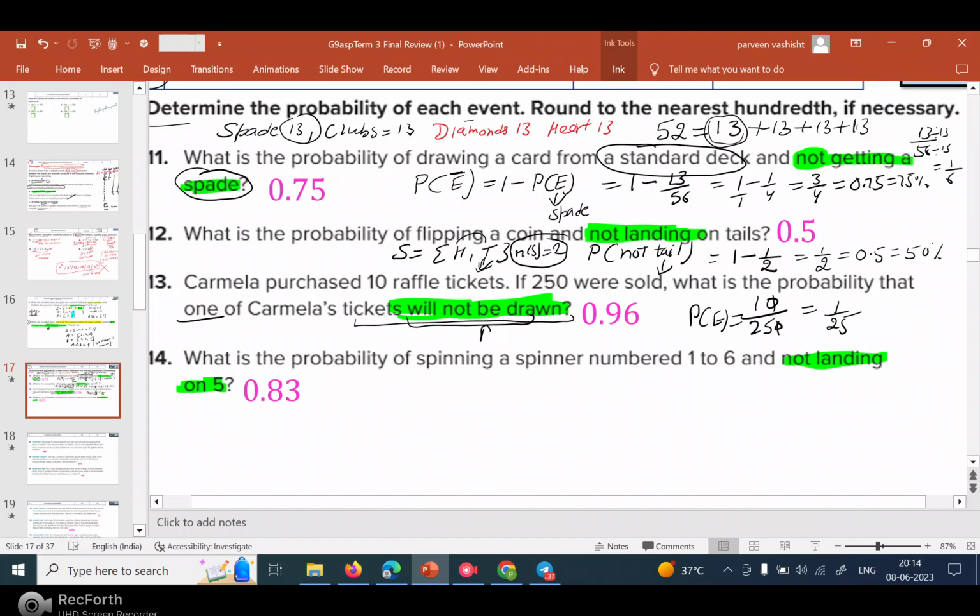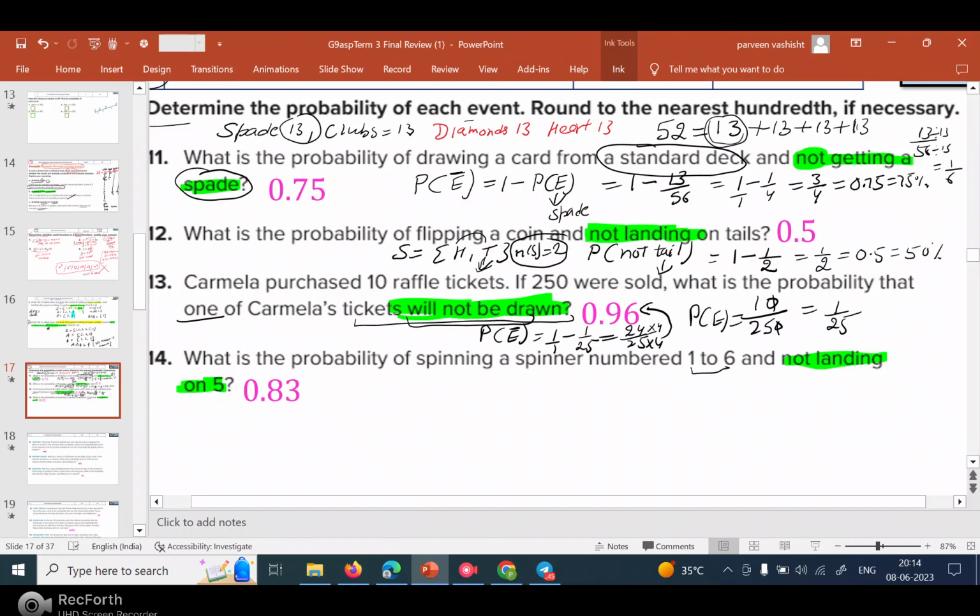But now I want not drawn, so P of E bar: 1 minus 1 over 25. It will become 24 over 25. You can make it a decimal by multiplying by 4, so you will get 96 by 100. That will be your answer.